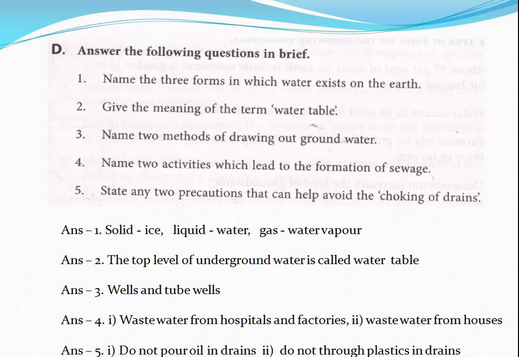State any two precautions. What should not be done to avoid the choking of drains? Do not pour oil in drains. Do not throw plastic in drains. Throw, spelling THROW. Here it is given the wrong spelling, THROUGH. It is wrong. Here the spelling will be THROW. Do not throw plastic in drains.